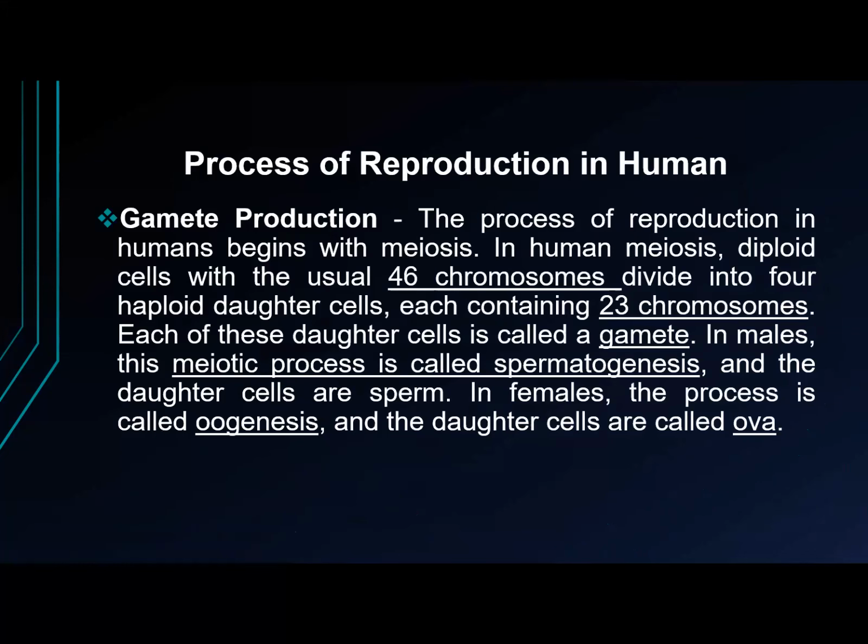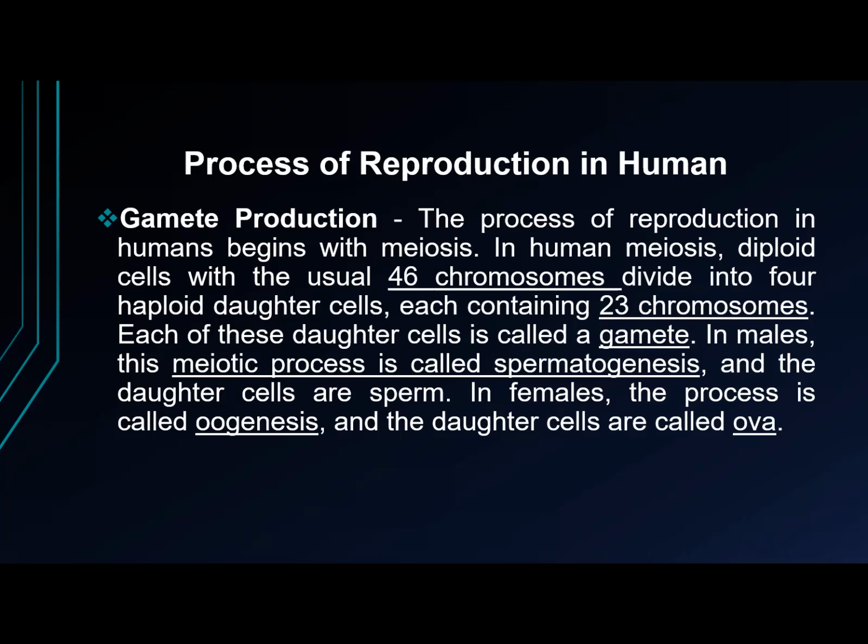The process of reproduction in humans relies on sexual intercourse between a male and a female. There are processes before a new human being develops or is produced. Here are the processes of human reproduction. First, we have gamete production. Gametes are made through meiosis. Meiosis is a type of cell division that reduces the number of chromosomes. We need 46 chromosomes, 23 from the male and 23 from the female.